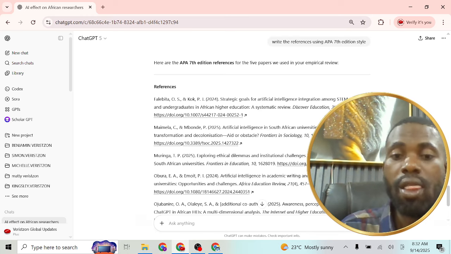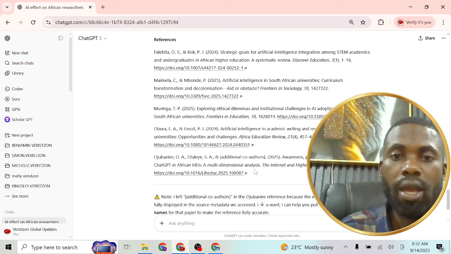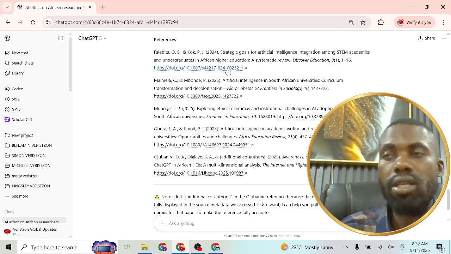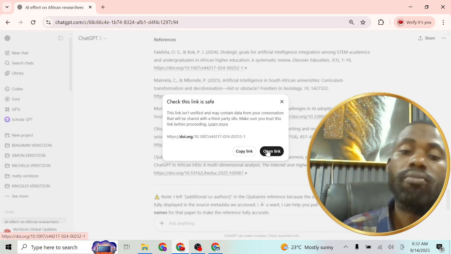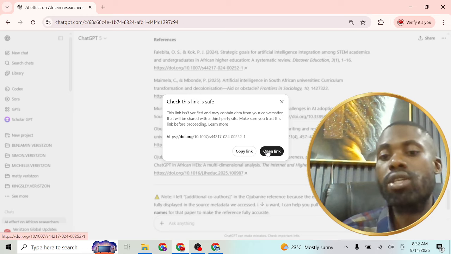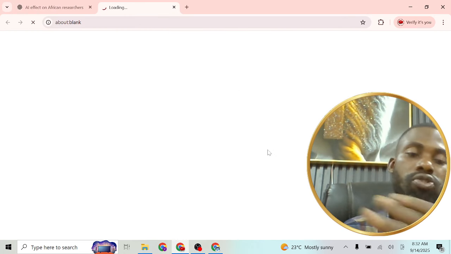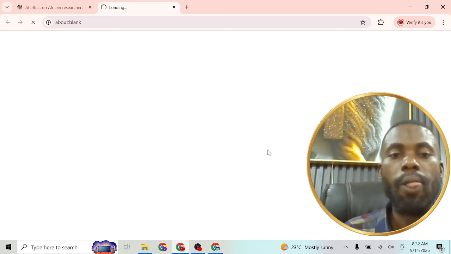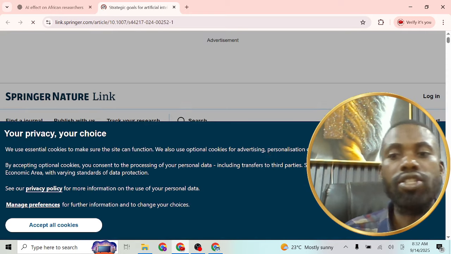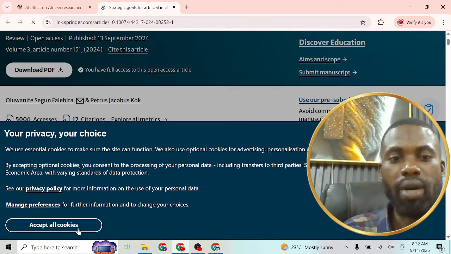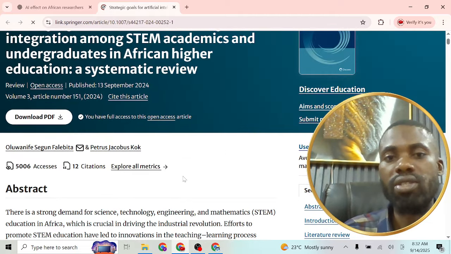So with this now, ChatGPT will now give us the references. You can see it. And if you want to verify whether these references are correct, all you just need to do is to tap the link in these references and it will take you to the body of the work. Anyone you tap and it fails to take you to the body of the research paper, it's either that journal paper is wrong or maybe AI made a mistake in generating the DOI of the paper. So what you need to do in that case is to actually trace the paper yourself online.